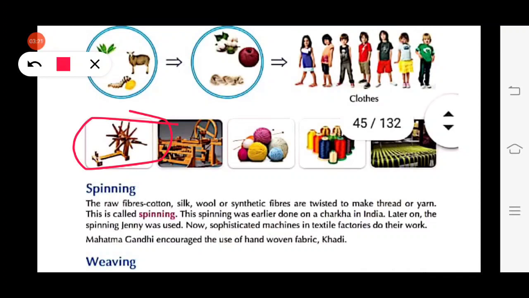But nowadays, there are so many advanced machines to do the work in textile factory or textile industry. What is textile factory? Factory where clothes are made. Mahatma Gandhi always encouraged people to wear khadi. It is a hand-woven fabric made with the help of charkha.